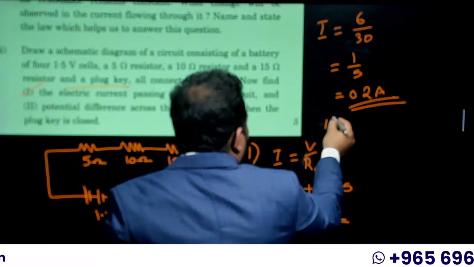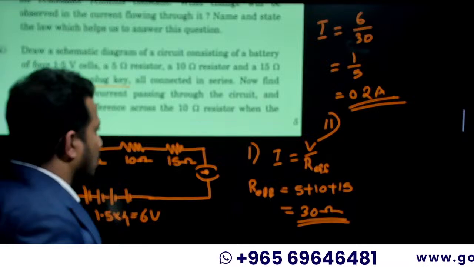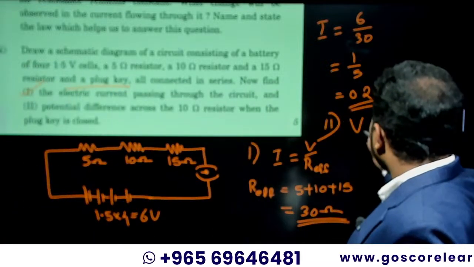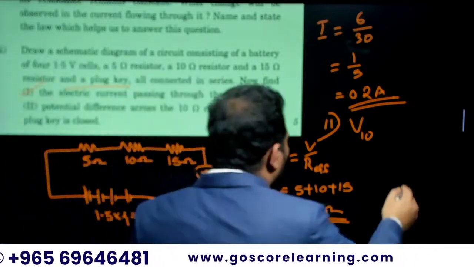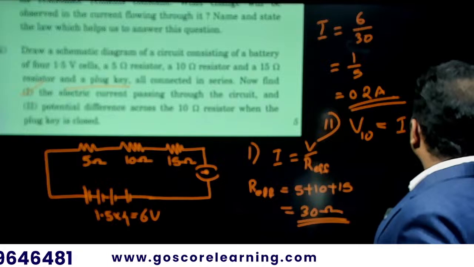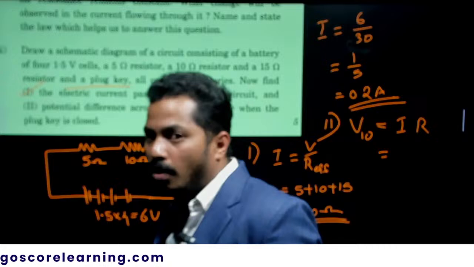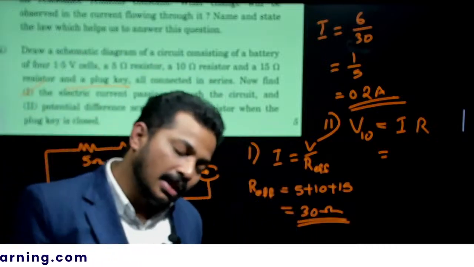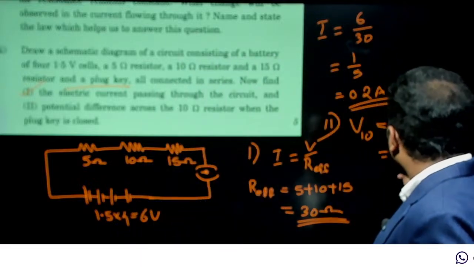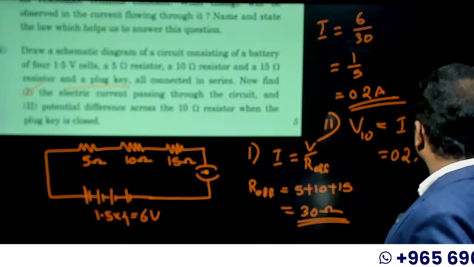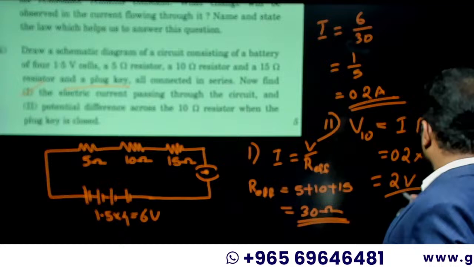Then the second question. What is the second question? The potential difference across the 10 ohm resistance. So the potential difference V of 10, for the 10 ohm resistor. You know that V is equal to IR. What is the current? As it is a series circuit, every component will have the same current. So the current you have already found is 0.2. What is the resistance over there? It is 10 ohm. So it is 0.2 into 10, which is equal to 2 volt.